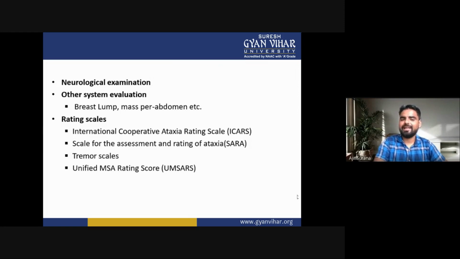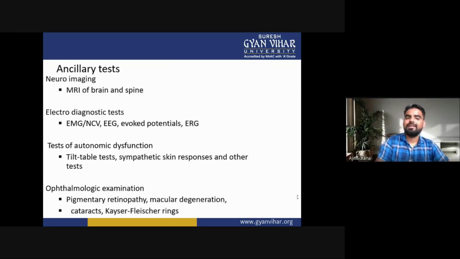So these are the examination of the ataxia. Now next is the ancillary test. First one is the neuroimaging. Neuroimaging is MRI of the brain and the spine.